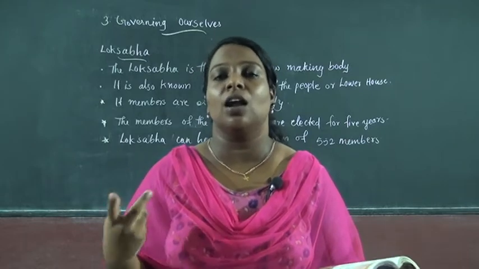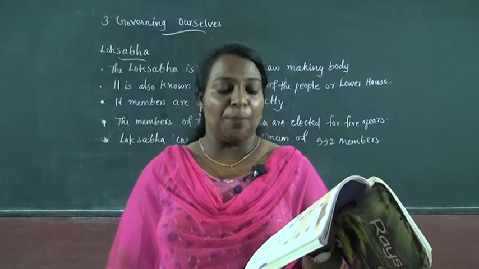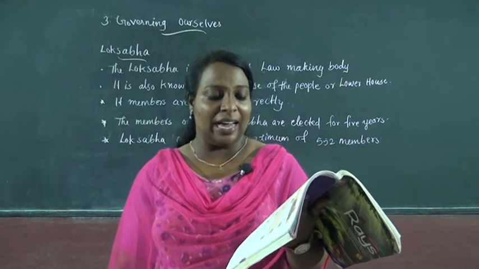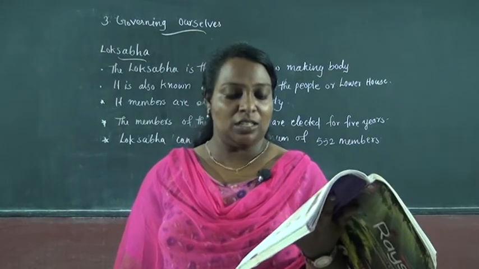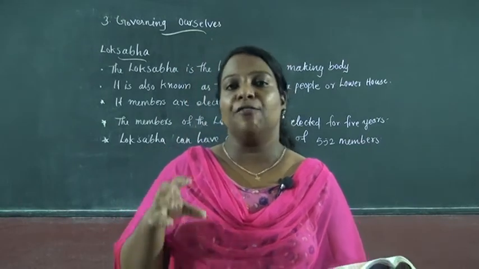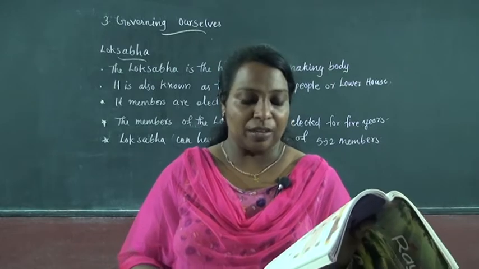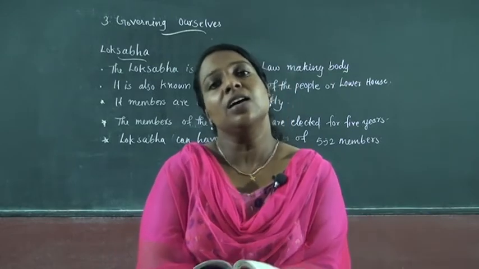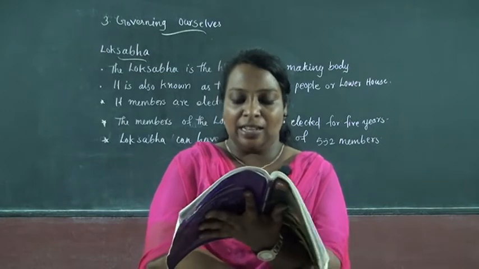Which party gets the most votes in Lok Sabha? The party that gets the maximum seats in Lok Sabha forms the government at the center.